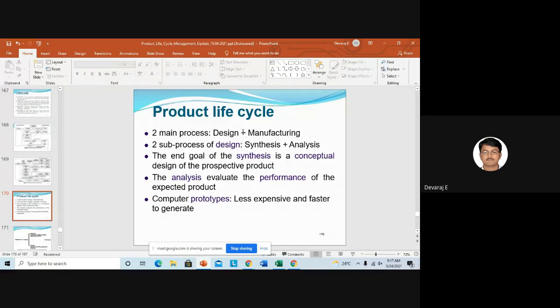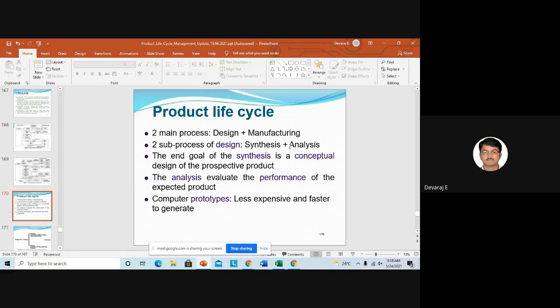So if you go for design, there are subdivisions, right? Synthesis and analysis. So what is synthesis? Synthesis is nothing but the conceptual design. In synthesis, we will get the feedback from the customers, and according to the customer needs, we will go for conceptual design. So this is nothing but your synthesis.